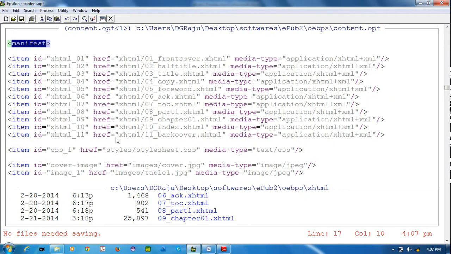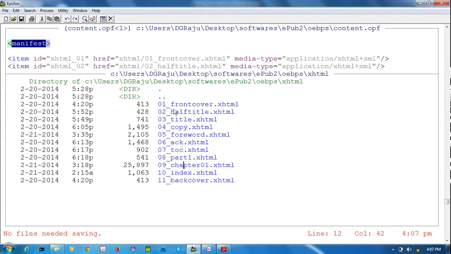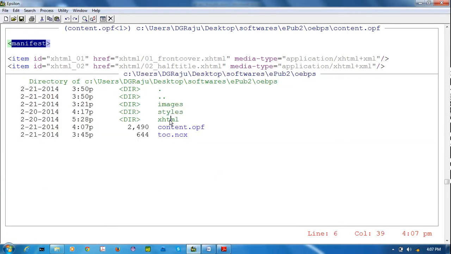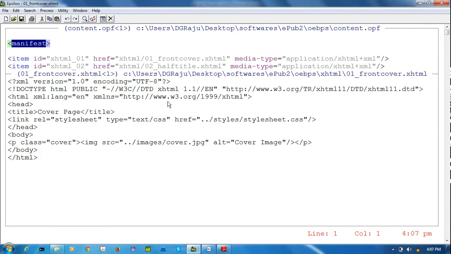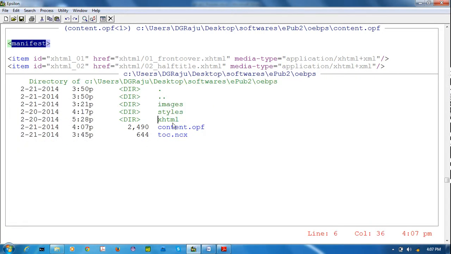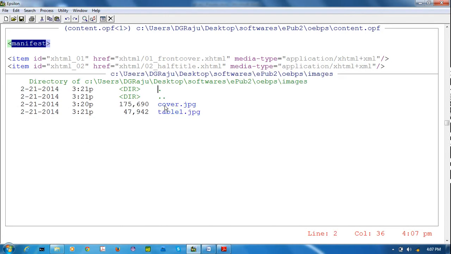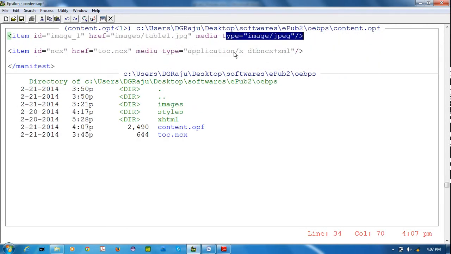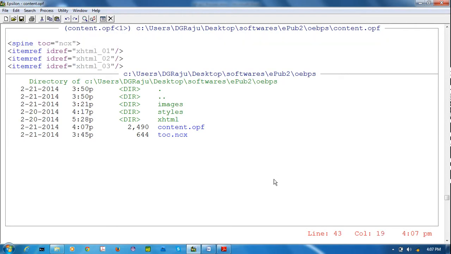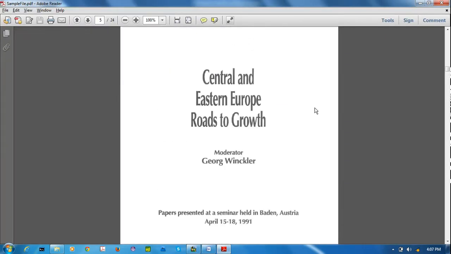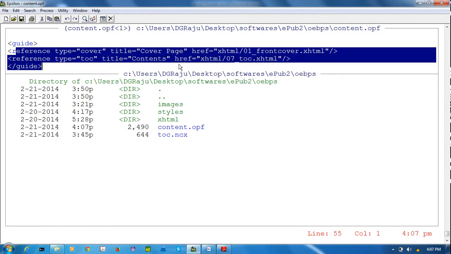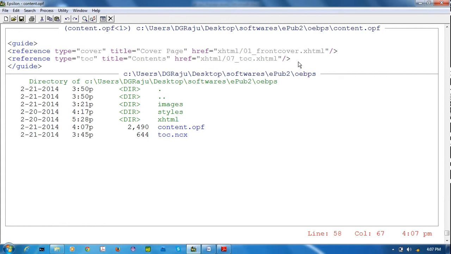In manifest, it contains the items of our file. So first XHTML, how many 11. Next CSS, how many 1. Next images, how many 2. So we have to mention all the things with media tag. Okay. Next spine. Spine is equal to author of the book based on the PDF. After guide for installation, it will show the icon in iPad, in mobile phones. Okay.